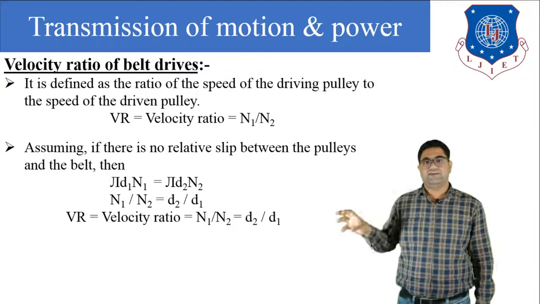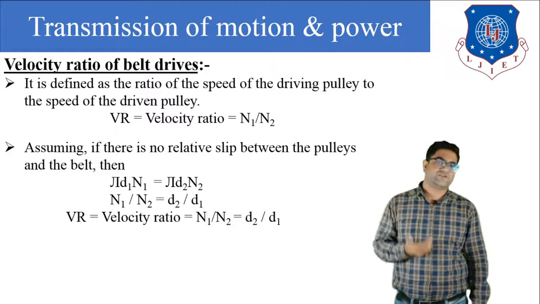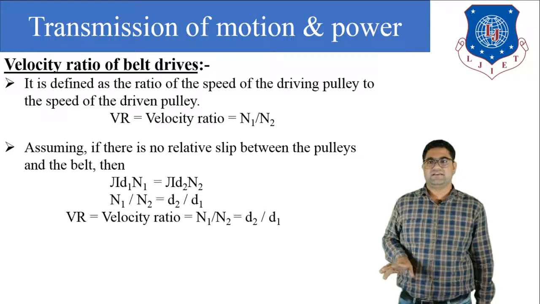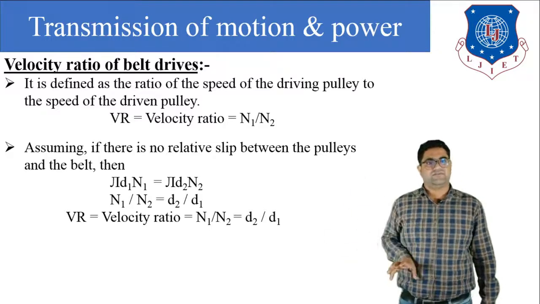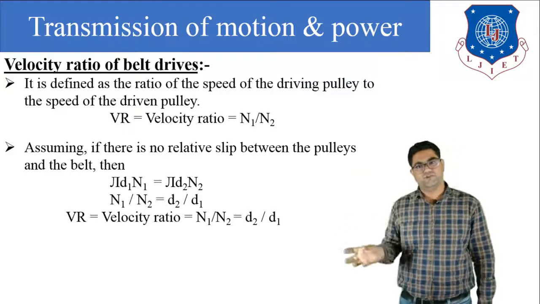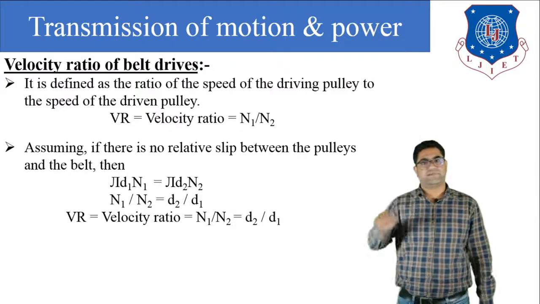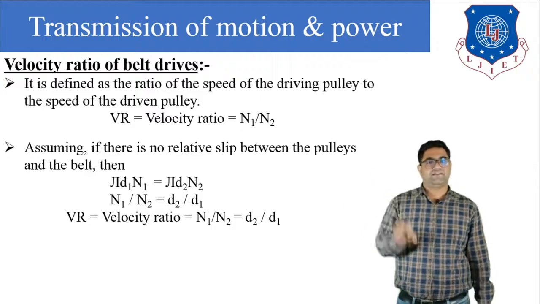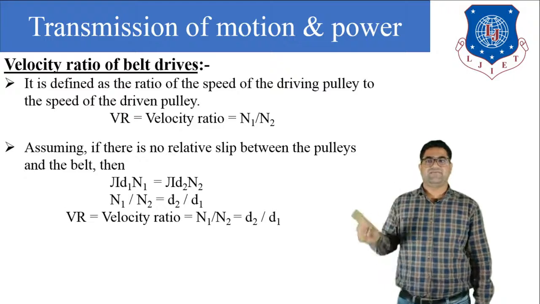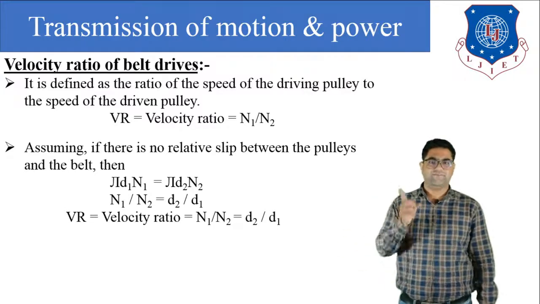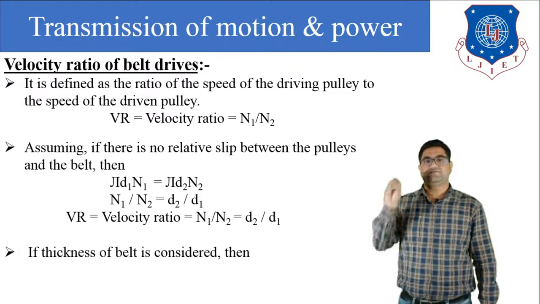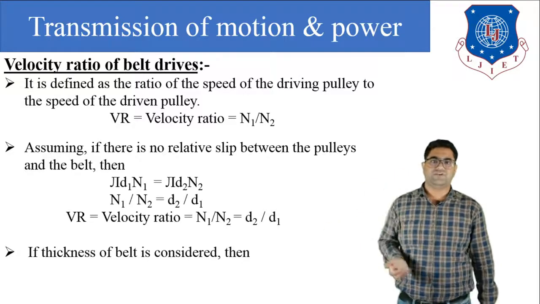Now if we assume that there is no relative motion or slip between the pulleys and the belt, then we can write that pi d1 n1 is equal to pi d2 n2, because the peripheral speed of both the pulleys will be the same. So from this we can write that n1 by n2 is equal to d2 by d1. So the velocity ratio is equal to n1 by n2 is equal to d2 by d1.